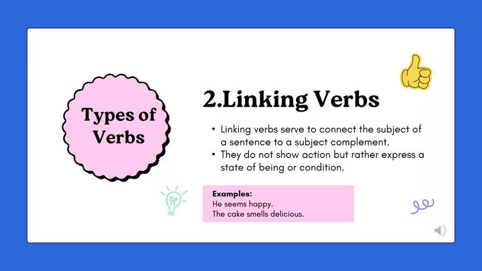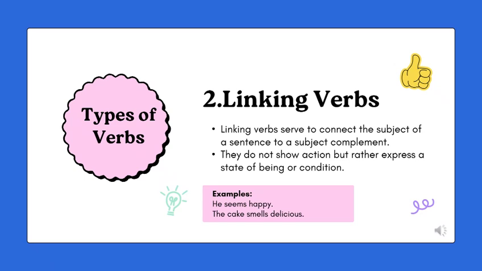Here are some examples and definition for linking verbs. Linking verbs serve to connect the subject of a sentence to the subject complement. They do not show action but rather express a state of being or condition. For example, he seems happy. In this sentence, seems is a linking verb. Seems does not show any action. It links the subject he to the description happy. The verb is connecting the person he with his state or condition.